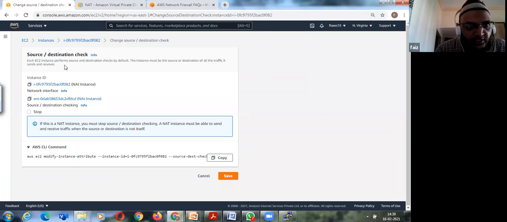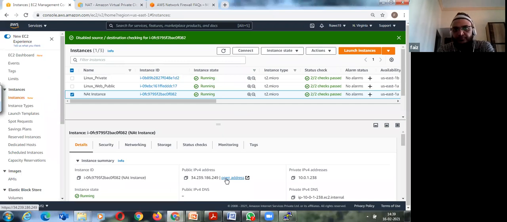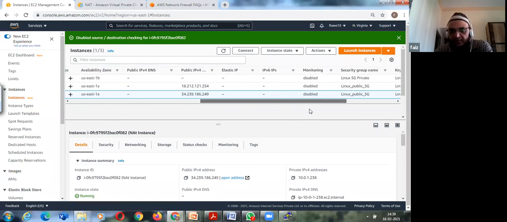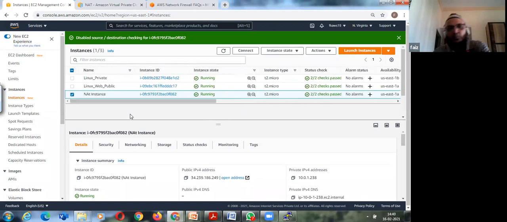So it says each instance has source and destination checks by default, which means the instance must be the source or destination of any traffic it sends or receives. This setting is only required for a NAT instance. And you can always do the same thing by the CLI command. You can copy this and then say stop, and save. So maybe here, if I see, it should show me. I'll just check where it shows and I'll update you accordingly.